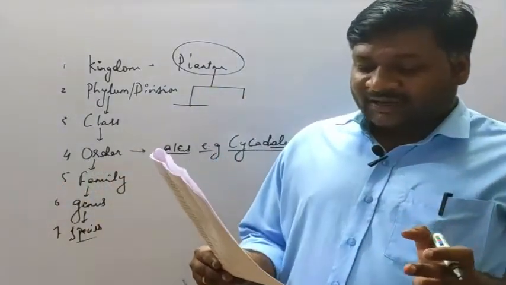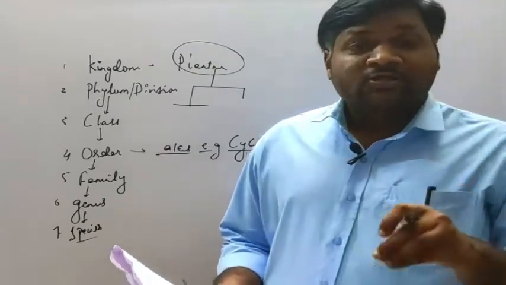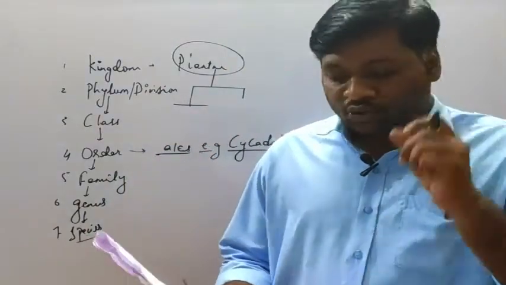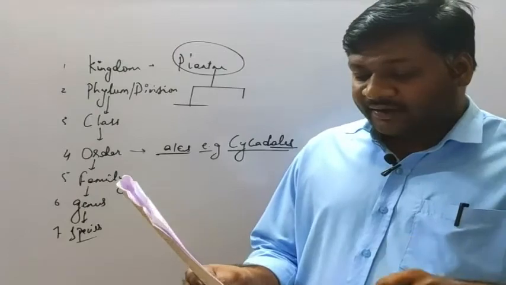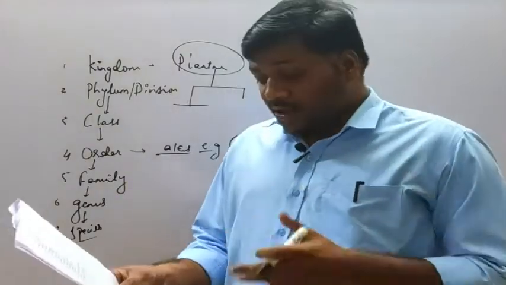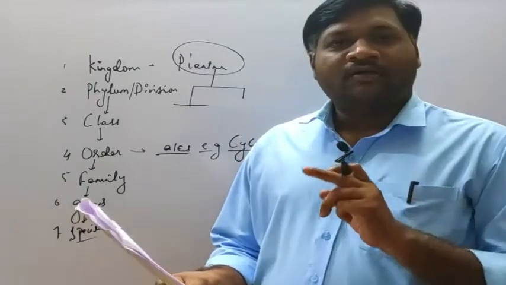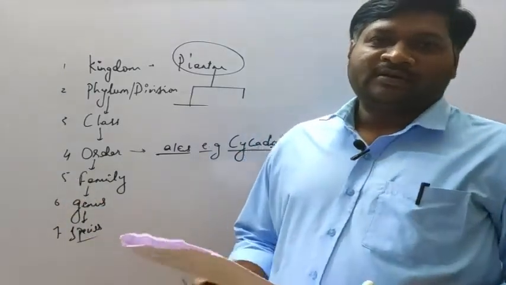The next, scientific name should be printed in italics. Yes, it should be printed in italics. When it is handwritten, it should be underlined. That is the rule. Then scientific name when typed or handwritten should be underlined. Correct. Then option D, all of the above. Option D is correct, all of the above, because all are the rules of binomial nomenclature.